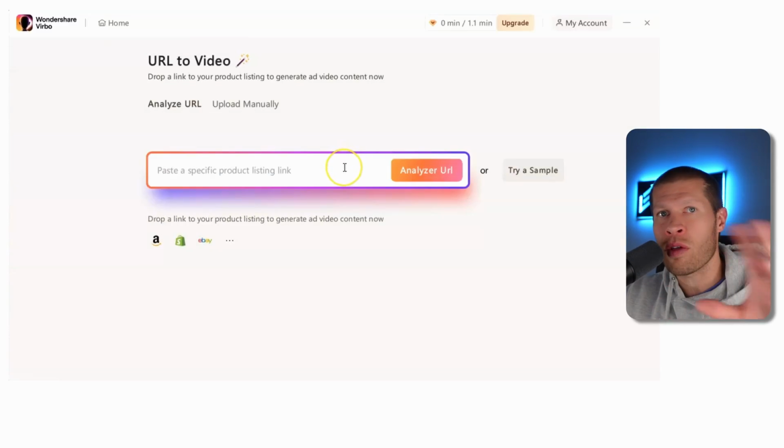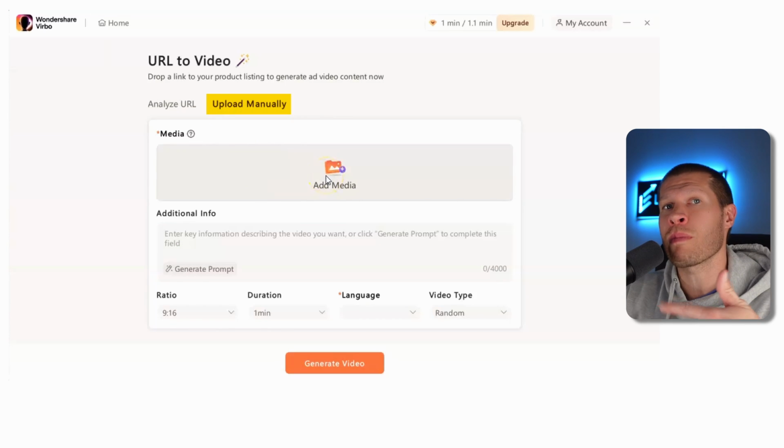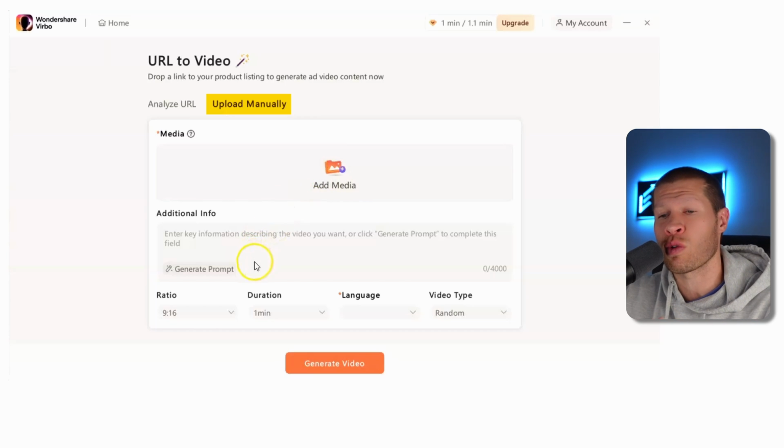I have talked about other softwares like VidAU or VidX that I do this with, or Creatify AI, which is a great one as well. But now you don't need another software if you're also using this for YouTube automation, because this does the same exact thing, right? So you could upload manually, or you could upload the media. So you're uploading your pictures, the titles, the descriptions of your actual product, all the additional information in there, and then you generate the actual video manually.